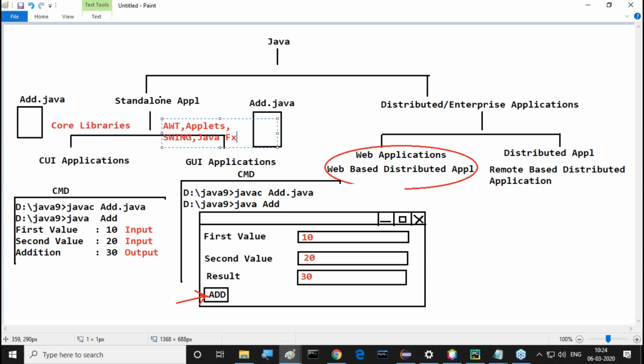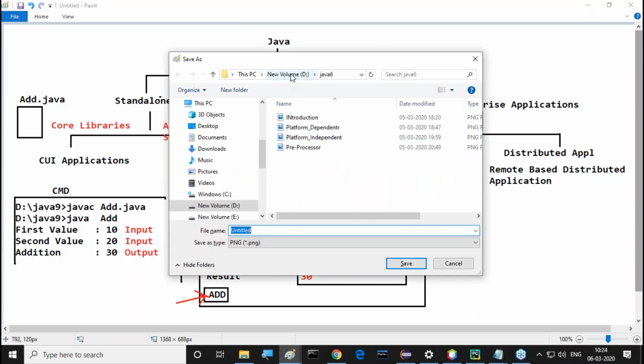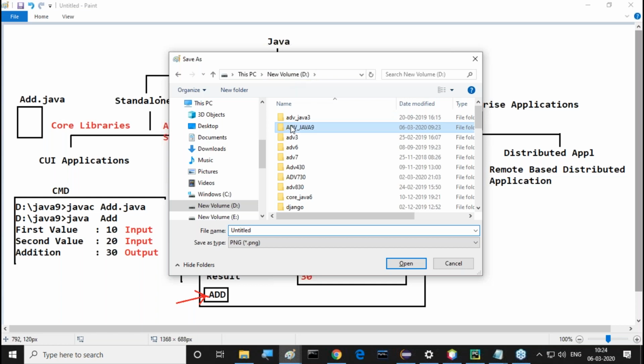majorly we are going to use 4 libraries. First one is which one? AWT. Next one? Applets. Next one? Swing. Next one? Java FX. All of you are getting it or not? This is somewhat a story about which one? No, standalone applications. Understand this point clearly? Regarding the standalone applications, we understood it, no?